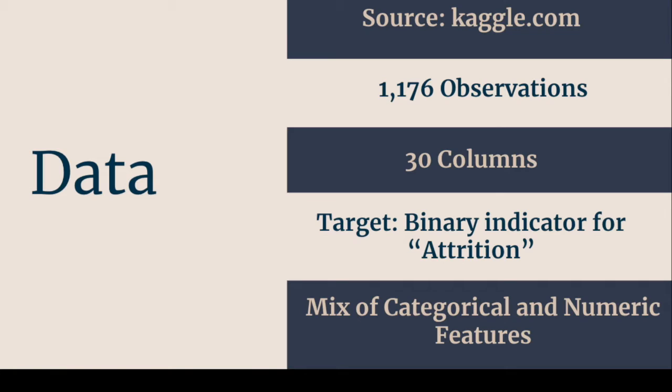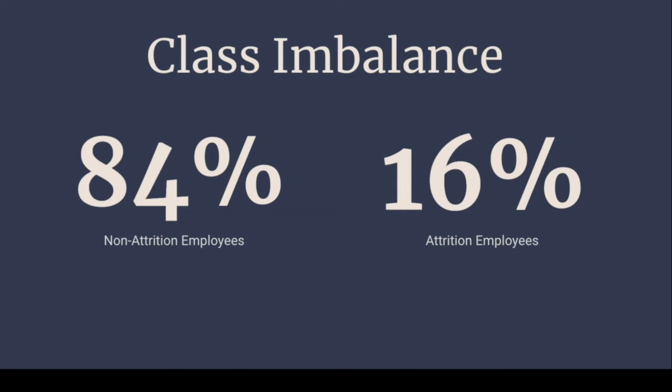Now, the biggest problem that I had in dealing with this data set is that there's a large class imbalance. So, in fact, 84% of the observations in the training data set were from non-attrition employees, while 16% were from attrition employees. So, based off of this, we need to create our model architecture in such a way that it can deal with this class imbalance.